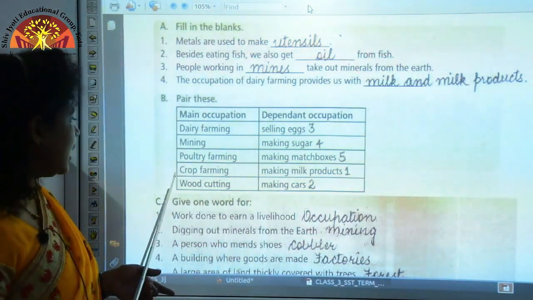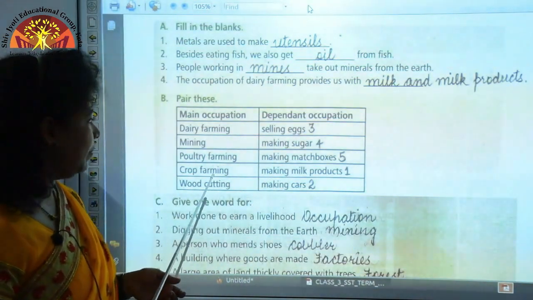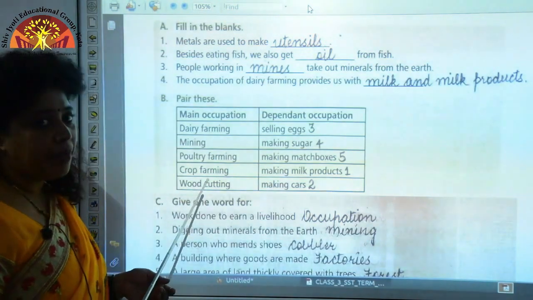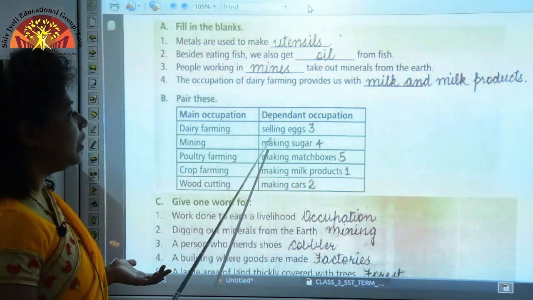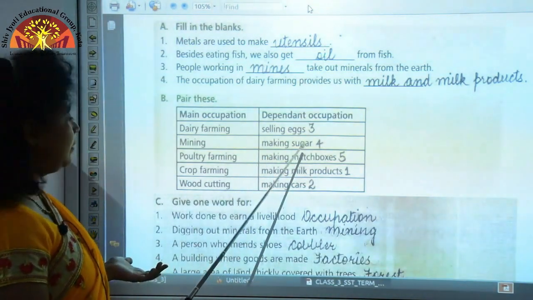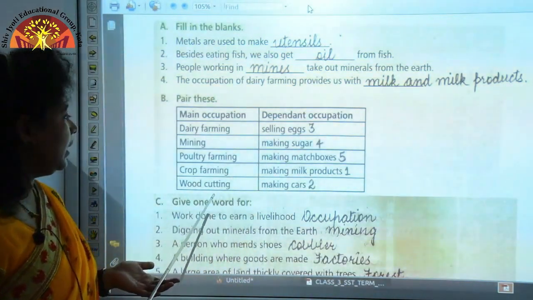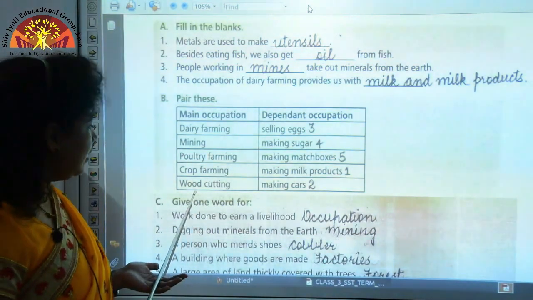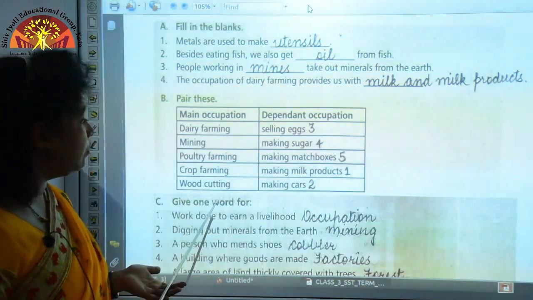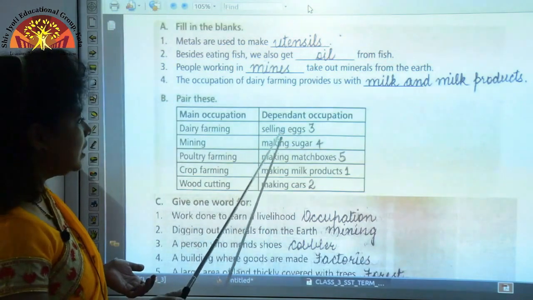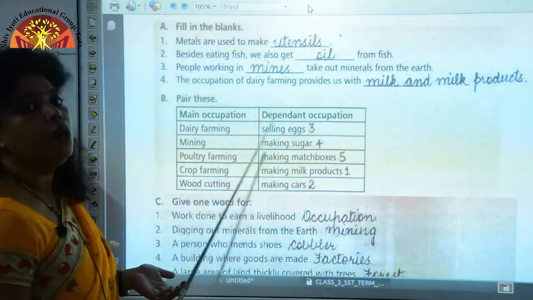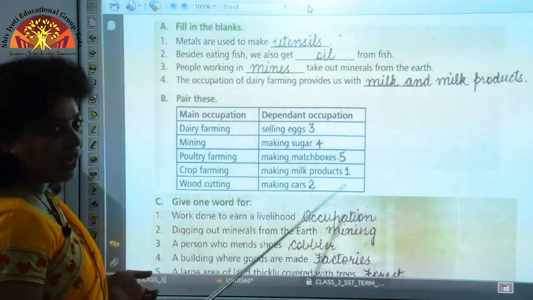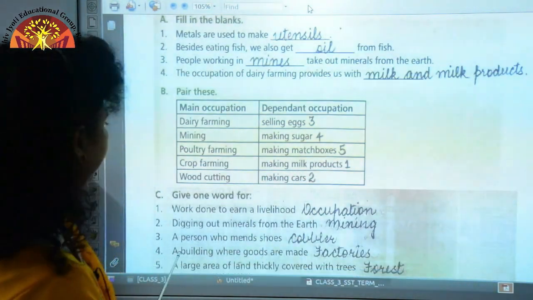Now let's take a look at crop farming. For what is crop farming used for? You get various crop products, that is you get for making sugar. Next, wood cutting. What are the various uses of wood? Let's see, it's not selling sugar, it is used for making matchboxes. Wood is used for making matchboxes.